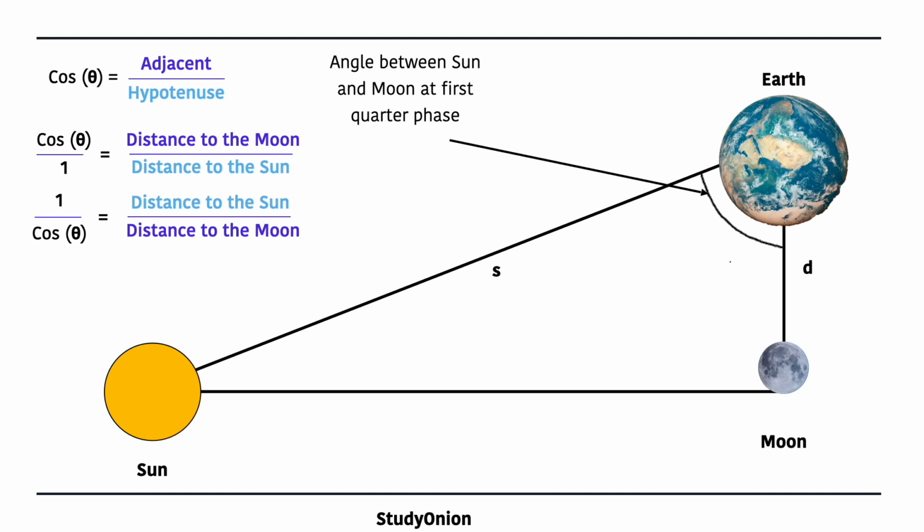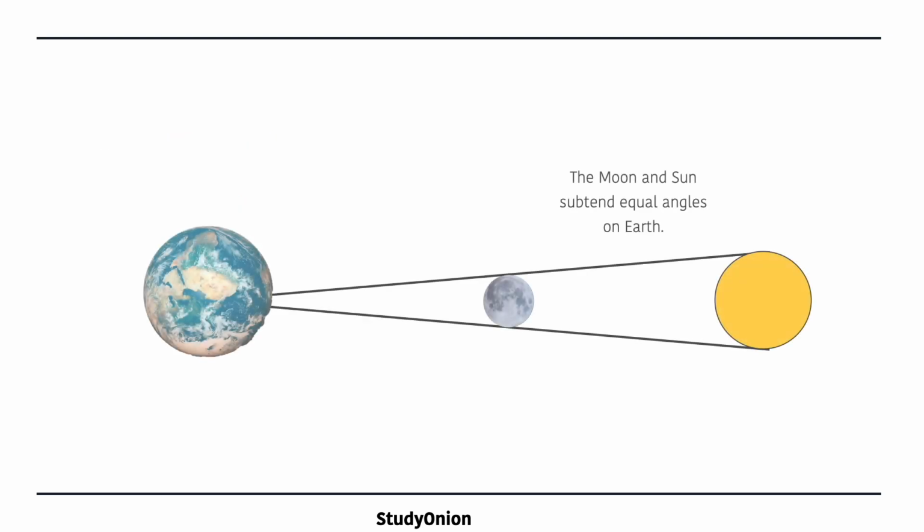However, we can do this exact method today and get the correct value of 400 times further away from the Earth than the moon. We now know that the sun is 400 times bigger than the moon and 400 times further away. And this means that the moon and the sun subtend the Earth at equal angles.